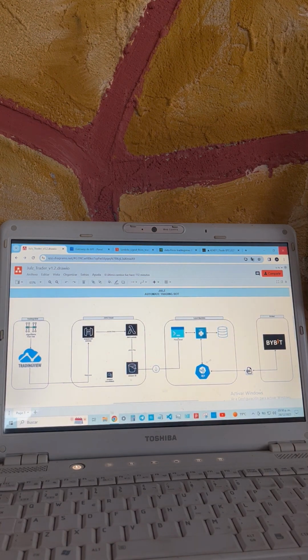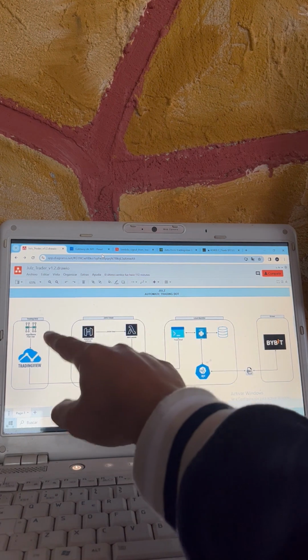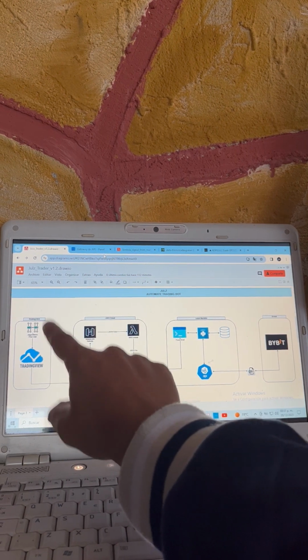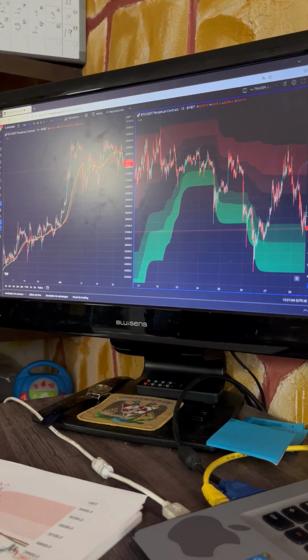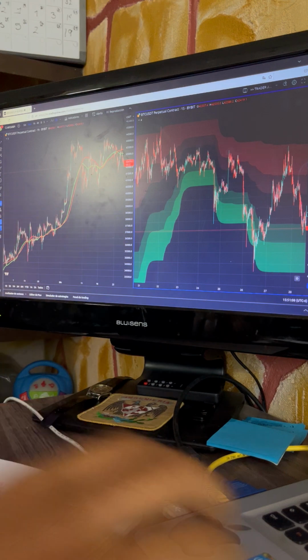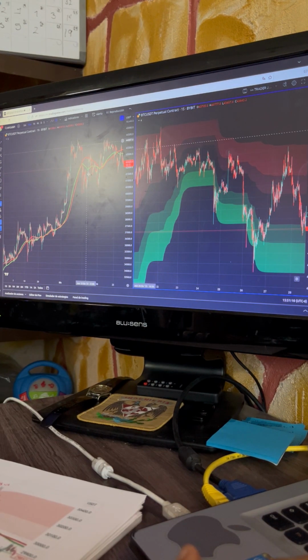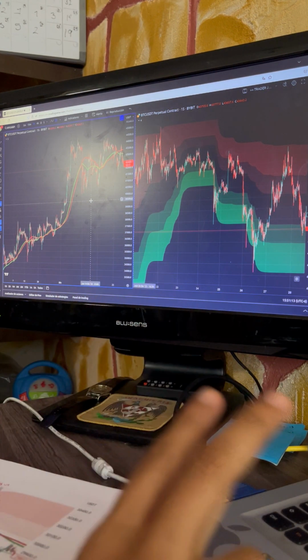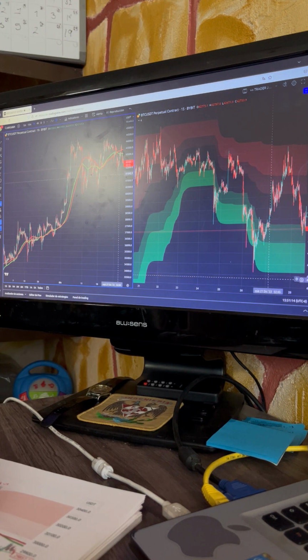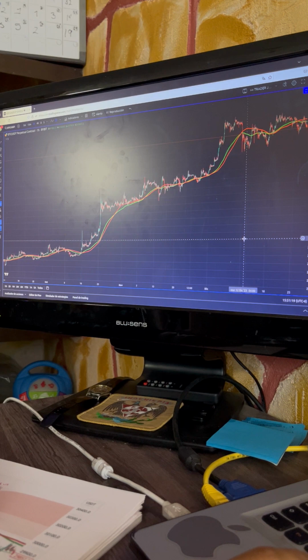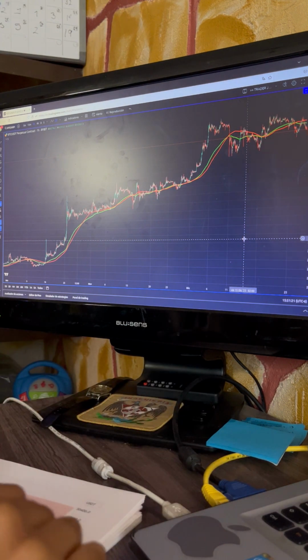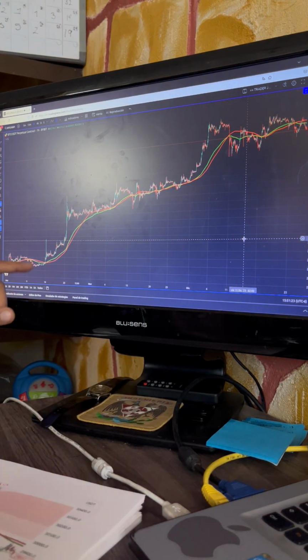So let me show you the algorithms, because let's start with the first step, the algorithms. To see the algorithms, we need to focus on what we have in this screen. Currently, I have two different algorithms working. The first algorithm was made by me. The logic is very simple.